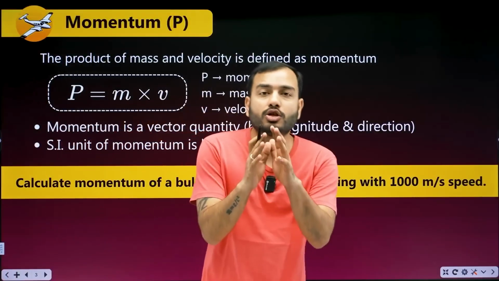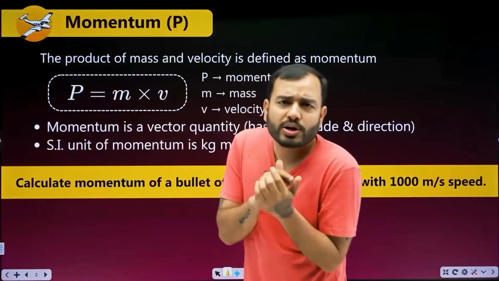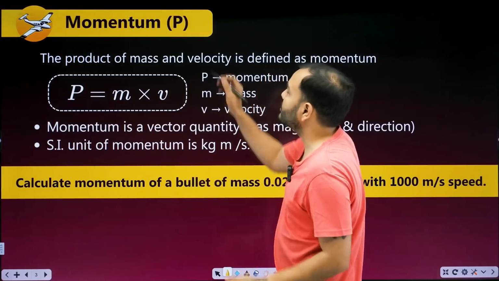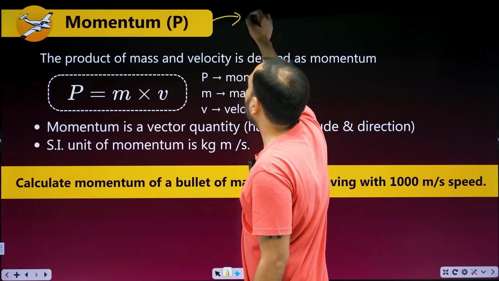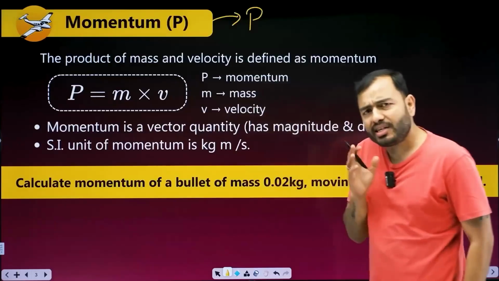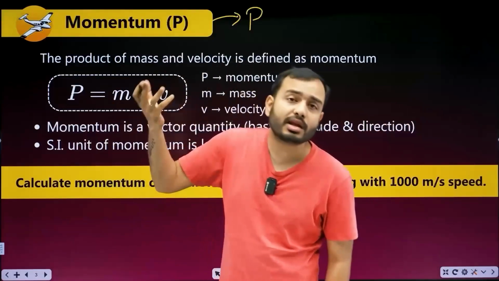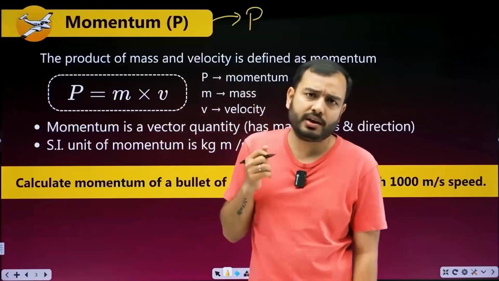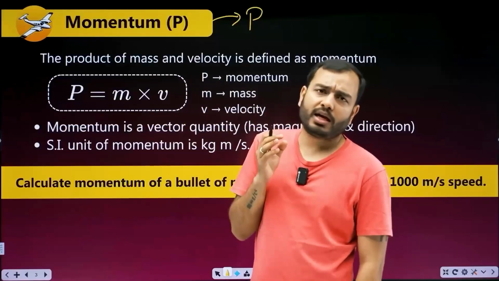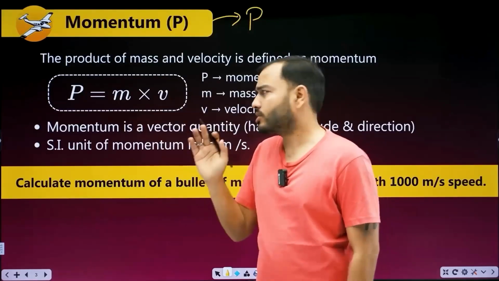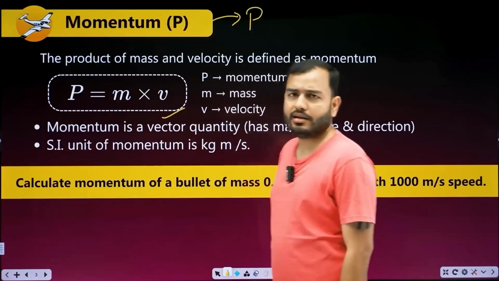So with that, your first topic comes to an end. Now you are going to learn something new. Momentum. What is it? Its symbol is capital P. Momentum, beta, is a quantity in physics, just like mass is a quantity, just like speed is a quantity. It's defined as the product of mass and velocity. Very simple. Mass and velocity.